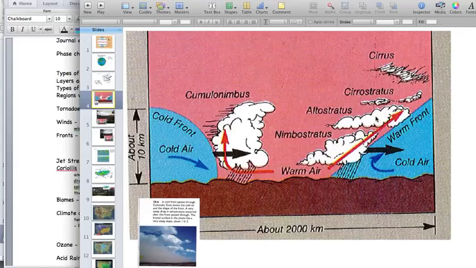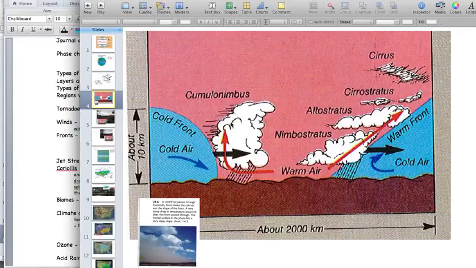They could start to sink down a little bit as the warm front approaches and turn into altostratus. And then if it really wanted to start raining and get really dark, those nimbostratus clouds would start appearing, and they're a little bit lower to the ground. So the pattern of clouds for an approaching warm front would be cirrus, cirrostratus, altostratus, and nimbostratus.